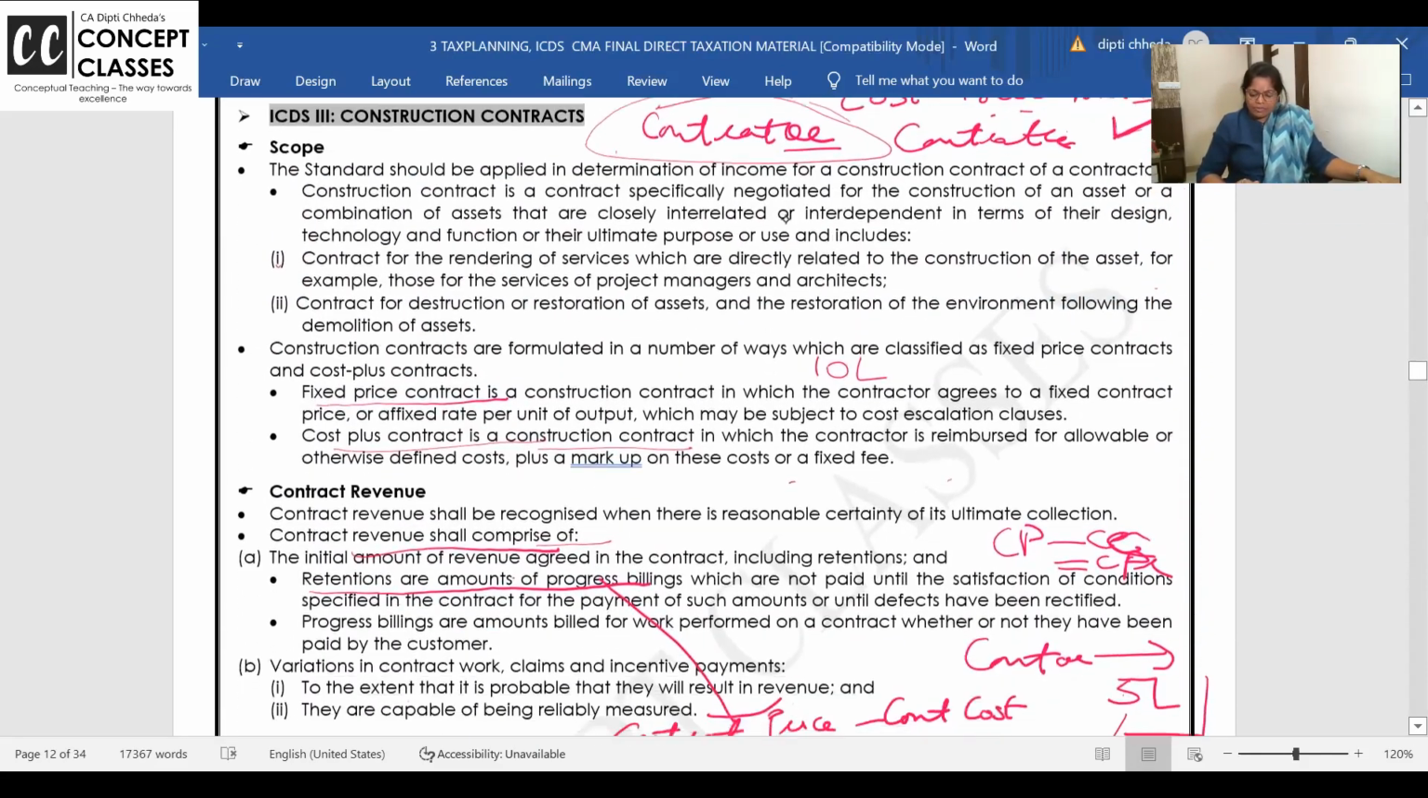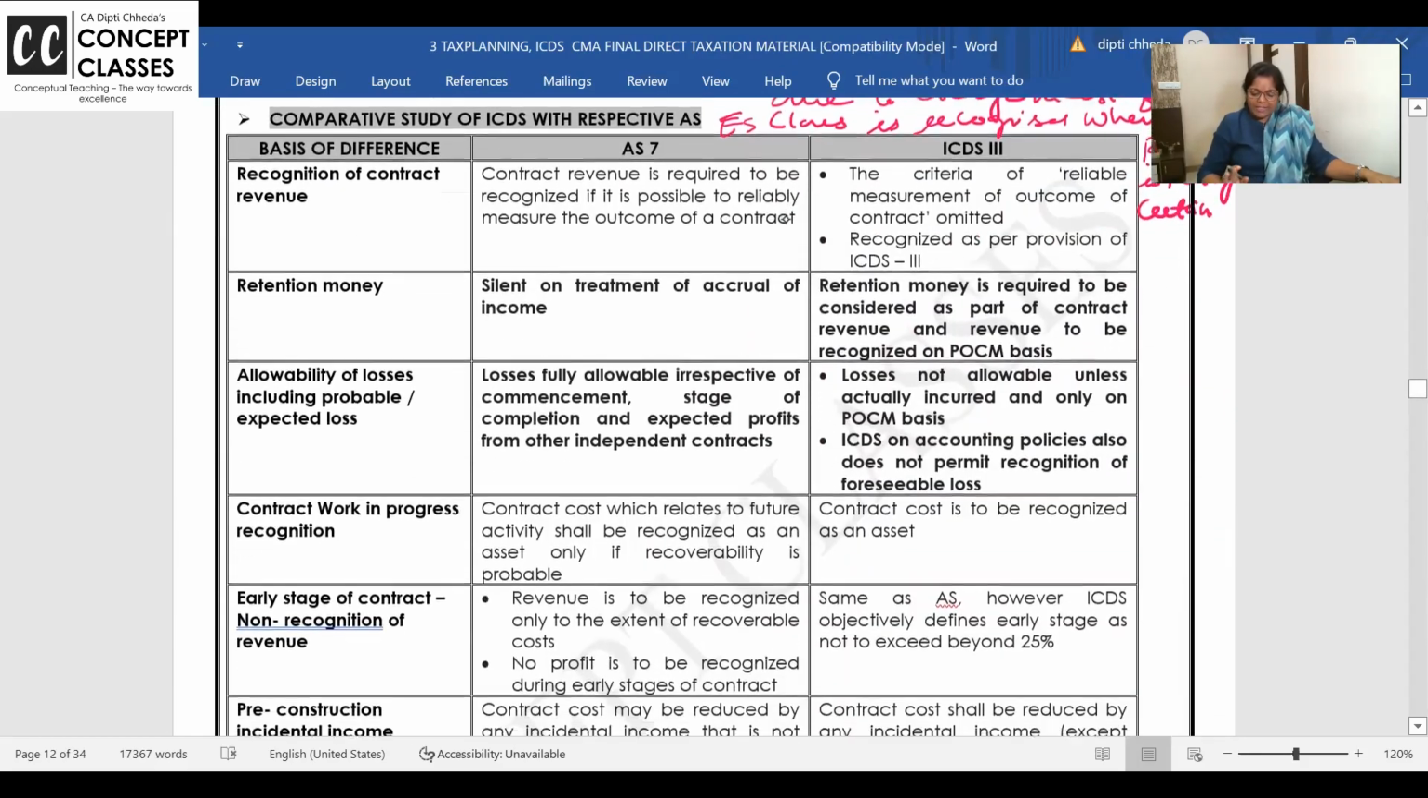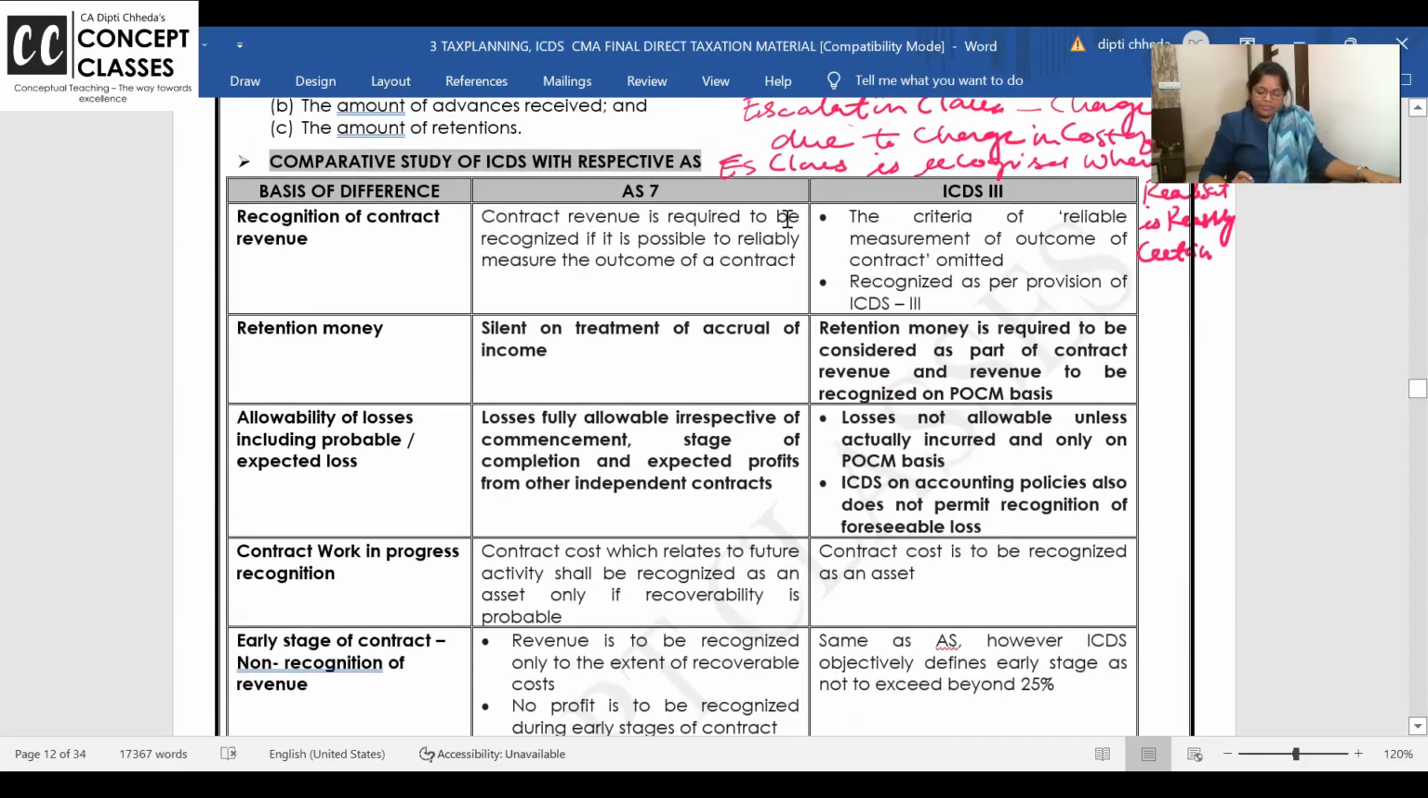What are the types of contract? What is contract revenue, cost? How do you recognize? That's fine. Now points of difference, comparative. Not all the points are different. It is just comparative, that AS is saying do it this way, ICDS that way. Sometimes it may be the same also. Recognition of contract revenue when it is reasonably certain, same. When reliably you can measure.